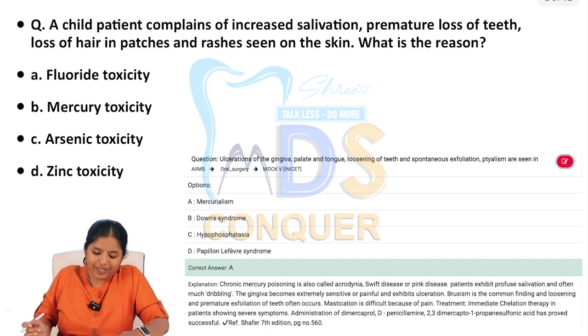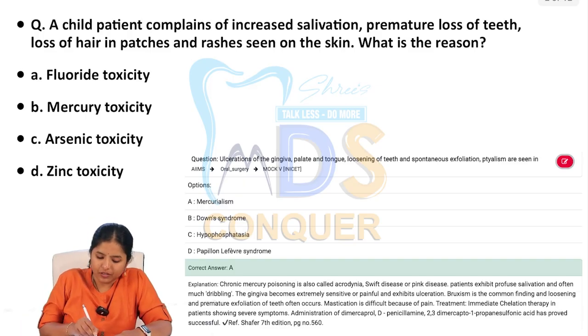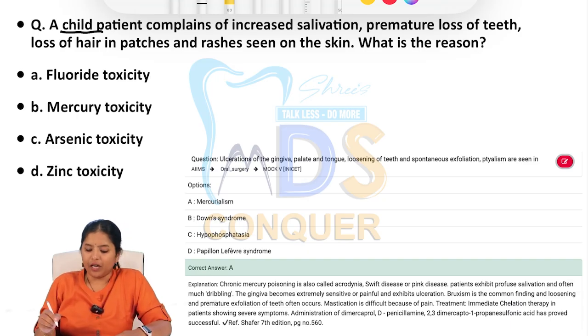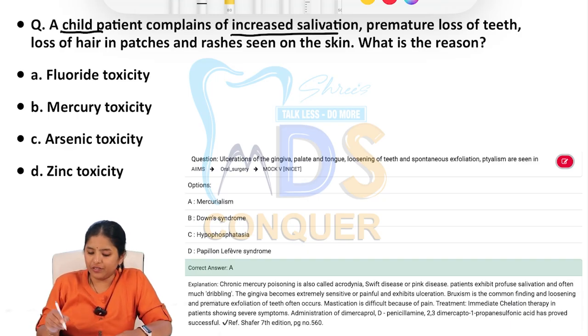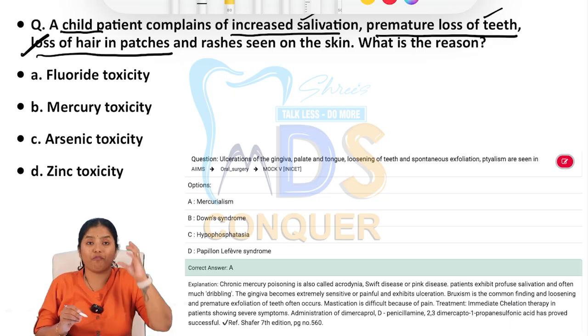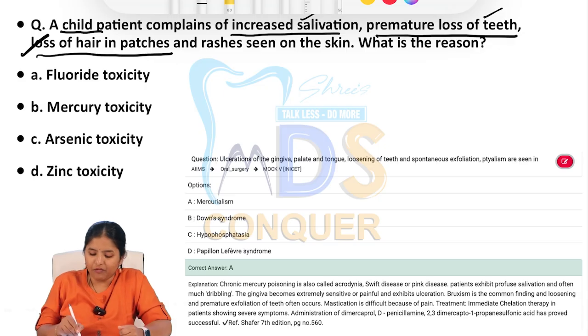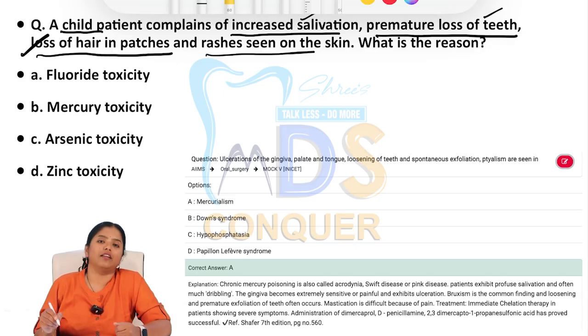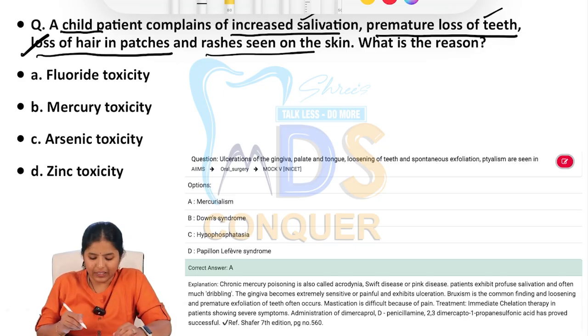Let's have a look at the question. A child patient, specifically they have mentioned that the patient is a child, complains of increased salivation, premature loss of teeth, loss of hair in patches. Something is clicking in your mind. Yes, everything we have covered. Profuse salivation in a child with premature loss of teeth, patchy hair loss, with maculopapular rashes on the skin. Everybody must have given the correct answer.